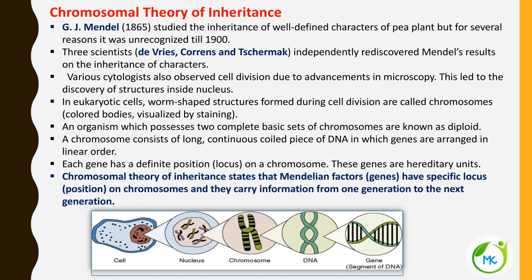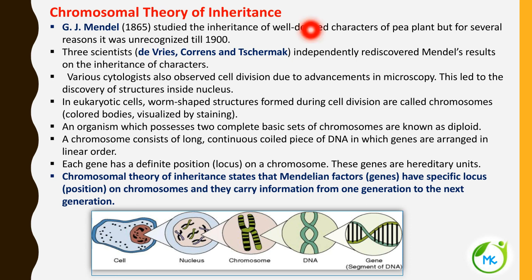The three scientists, Hugo de Vries of Holland, Karl Correns of Germany, and Erich von Tschermak of Austria, independently rediscovered Mendel's results on the inheritance of characters. And various cytologists also observed cell division due to advancements in microscopy. So this led to the discovery of structures inside the nucleus.